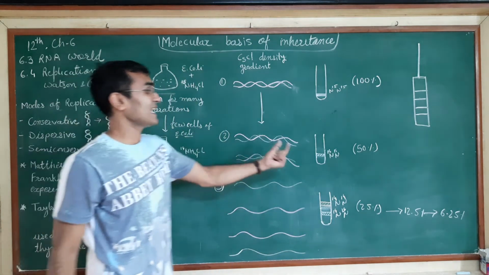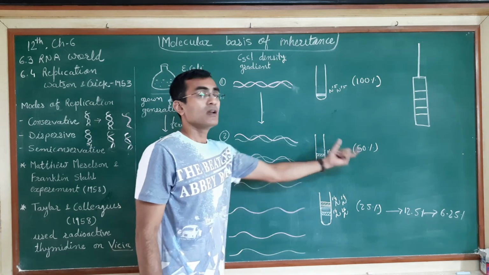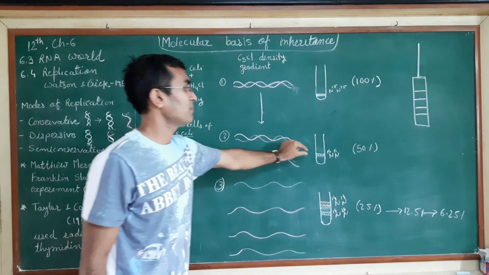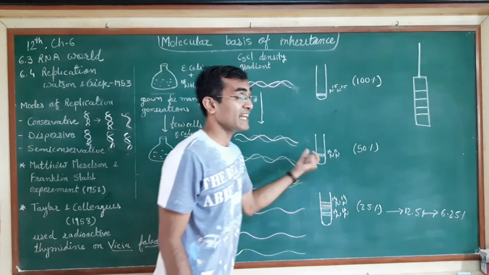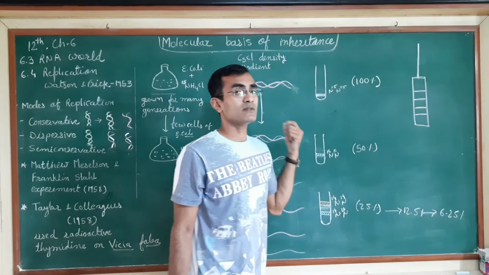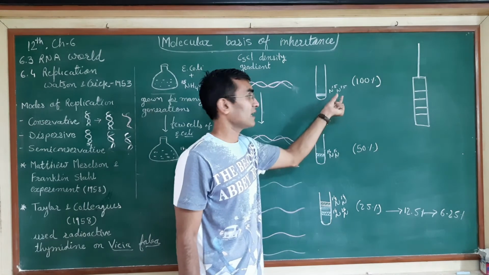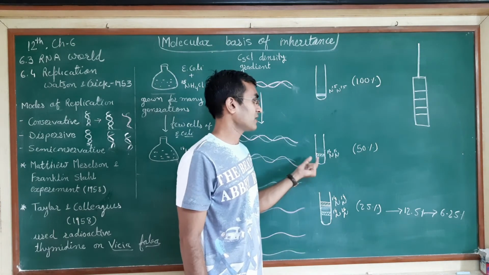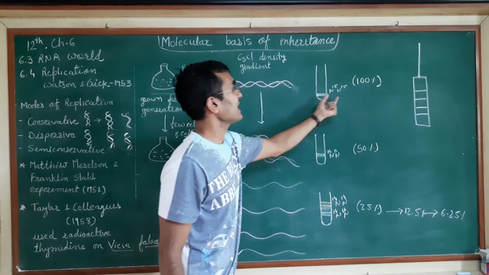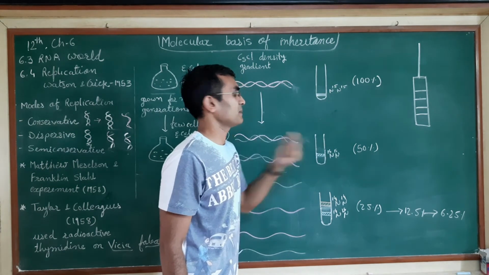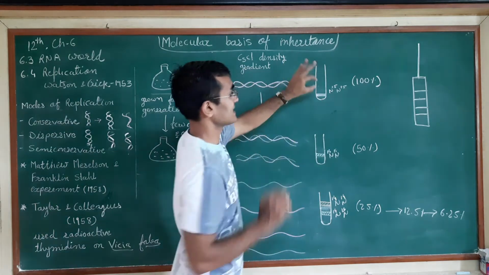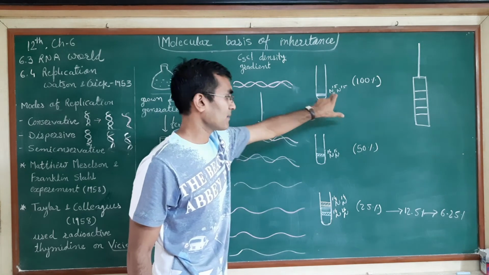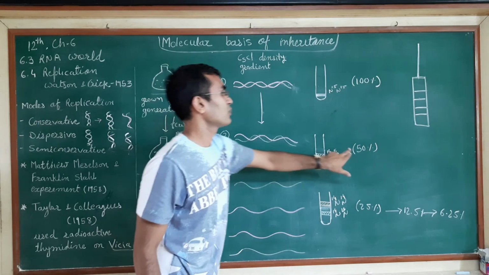After 20 minutes they took the second sample and did the centrifugation using cesium chloride. They got a band in between. In this band, they saw that 50% were the original, heavier molecules, and 50% were the lighter molecules in the same band. So the ratio of the parent type decreased by about 50%. In the first sample, 100% of the content was the same; after 20 minutes it was 50%.